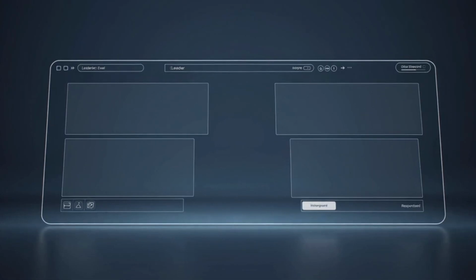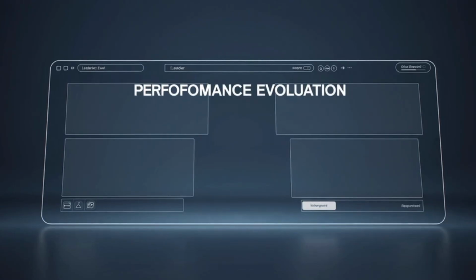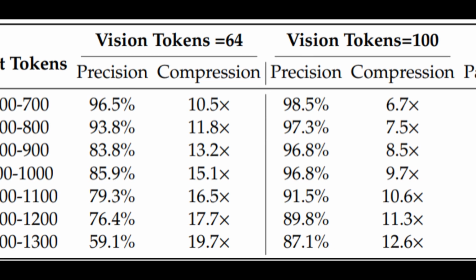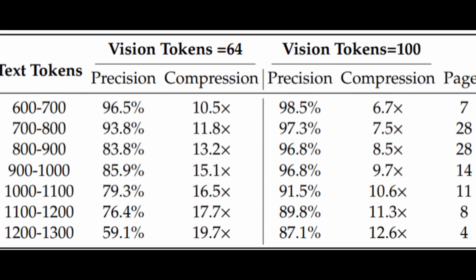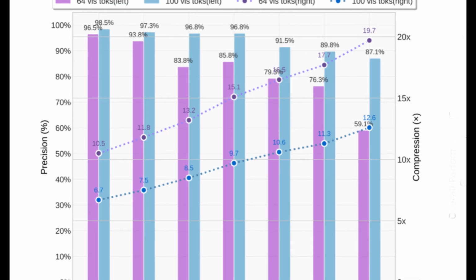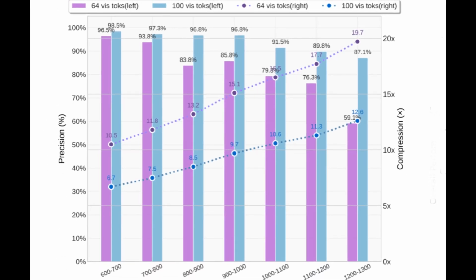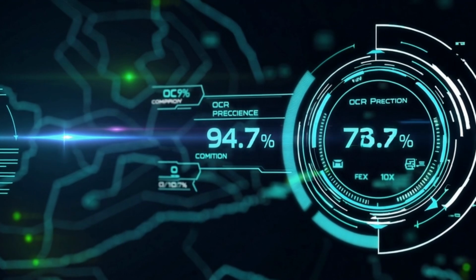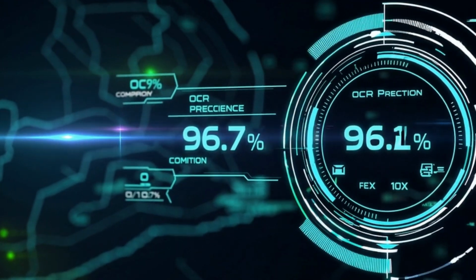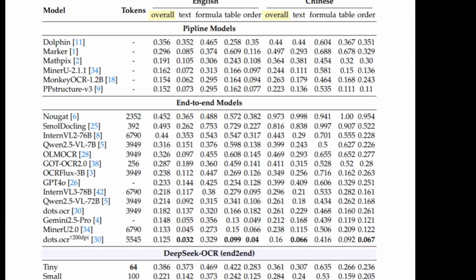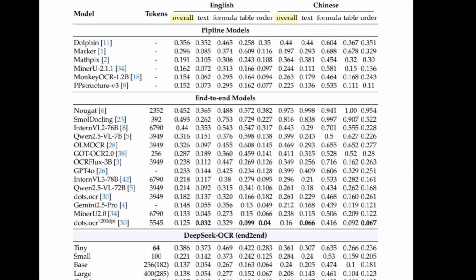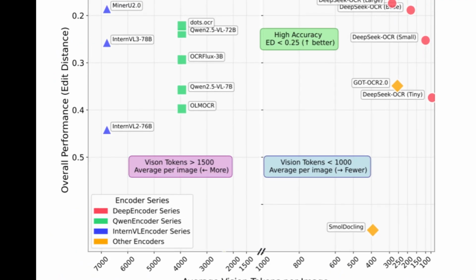That's the theory. But how does this architecture perform on rigorous industry standard benchmarks? On the Fox benchmarks, it proved the theory. It can deliver 96+% OCR precision at a near 10-to-1 compression ratio, a powerful proof of concept. But on the OmniDocBench, its practical dominance becomes clear.